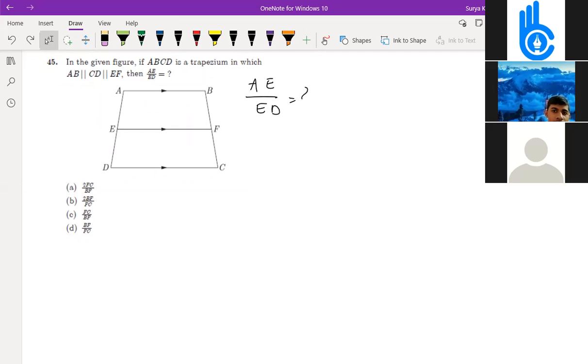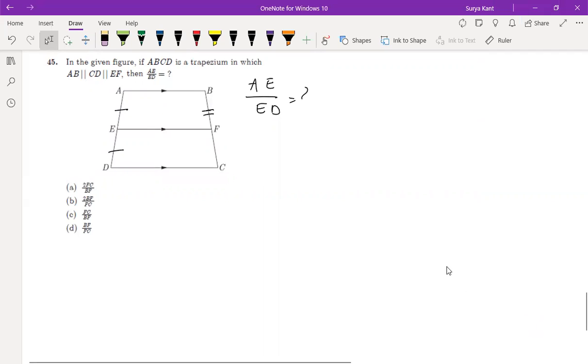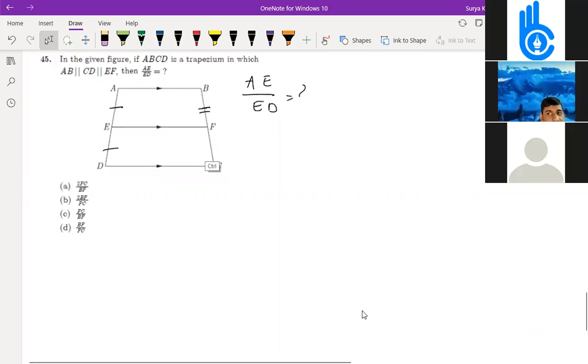Sir, I have a guess. No, guessing is not required here. The last answer is correct. BF by FC. Here you can see AE by ED. So why are you guessing here? Sir, I'm not guessing, sir, I got the answer. No, from Teja I'm saying. Teja, you are saying, no. This is a guess only. Yeah, sir, it's not a guess.